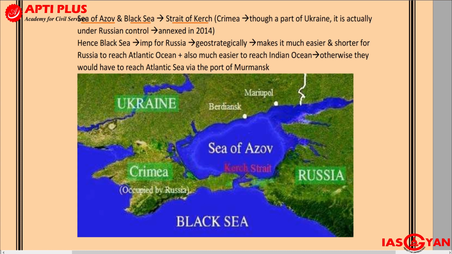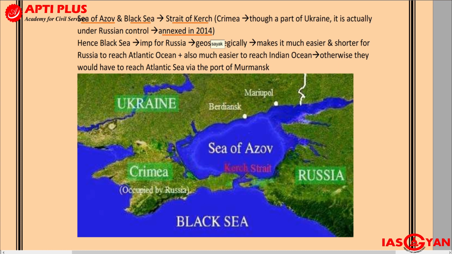Strait of Kerch, it connects the Sea of Azov with the Black Sea. Now near this Strait of Kerch, you will have an area which is called Crimea. A very interesting thing is that normally Crimea is a part of Ukraine. But though it is a part of Ukraine, we get to see that Russia has annexed it in the year 2014, and currently it is under Russian control.